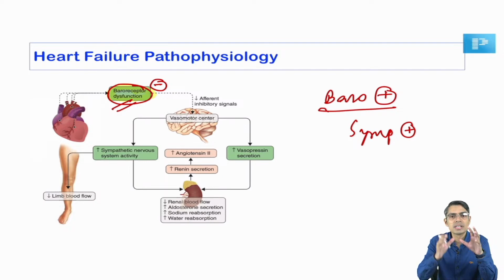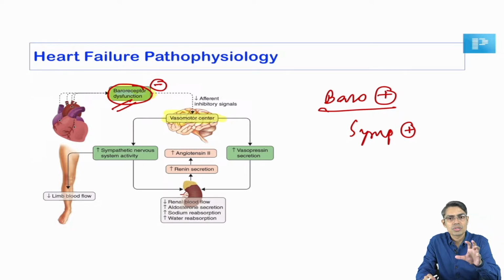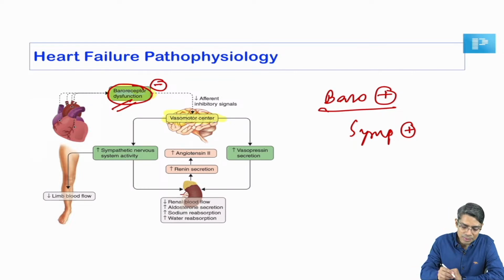So the baroreceptor is inhibited. Whenever the baroreceptor is inhibited, there is a center at the level of the medulla known as the vasomotor center. Okay, it is a center for the sympathetic system. So this vasomotor center will be released from the inhibition of the baroreceptor, and the vasomotor center will be activated. That will lead to activation of the sympathetic system, and that is the main initiating event in heart failure.